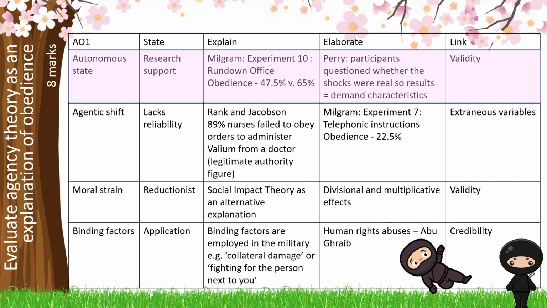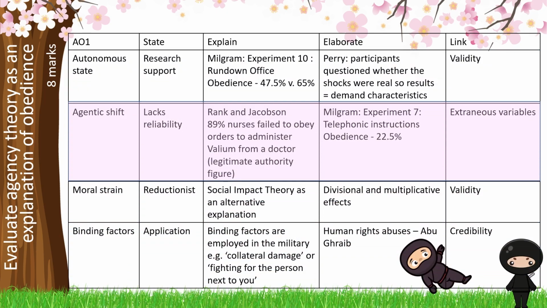That research support comes from Milgram's experiment 10. You could just use Milgram's rundown office study. That's fine as well. What we want to be doing here is comparing the levels of obedience and saying that there's less obedience in the rundown office study because we're more likely to be in an autonomous state because the environment doesn't link into the legitimate authority of the researcher. We're going to counter that with the fact that Perry says that participants questioned whether the shocks were real, and that reduces the validity of agency theory as an explanation. That because the supporting research isn't quite accurate, the theory itself isn't accurate.